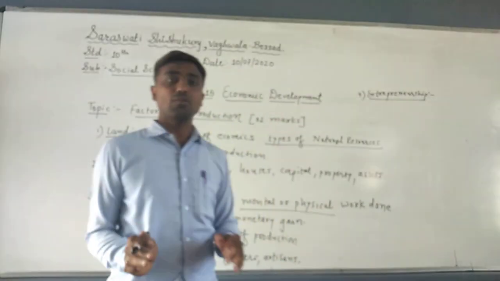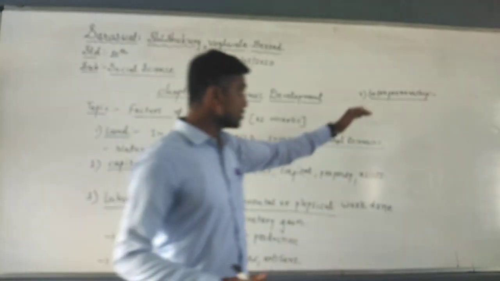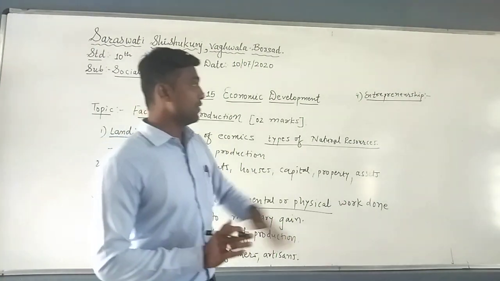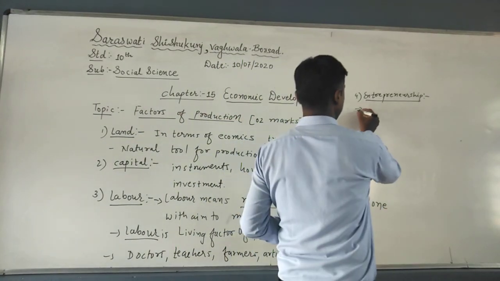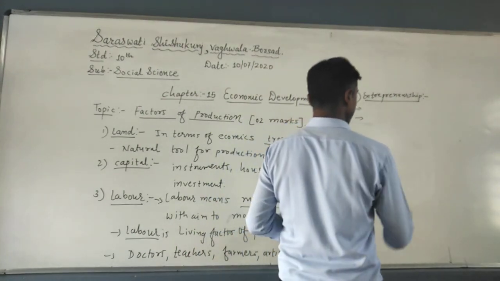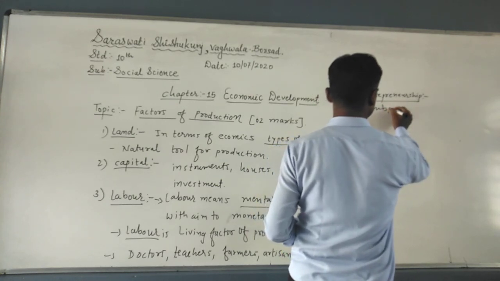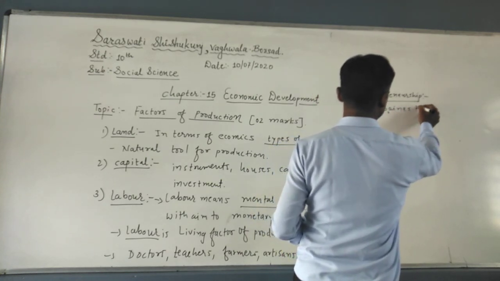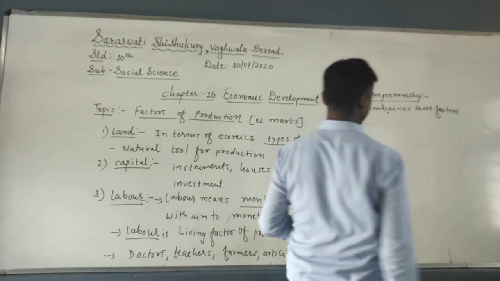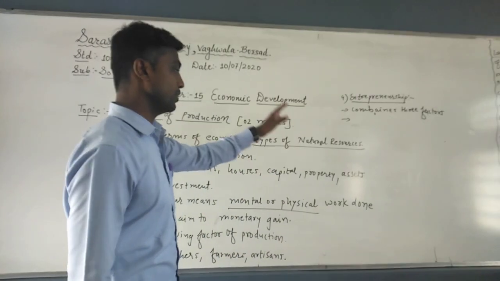In Gujarati it is called Ayojan, Niyojan, planning, etc. It is also most required for the production process. Understood? So I will not write this, but you just write the definition and another one is the example. Here you can write about that. The person who efficiently combines, so I will write the word combines, three factors of production. And secondly we can say that it is called entrepreneurship.